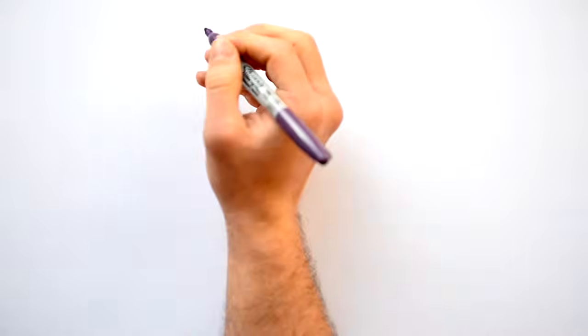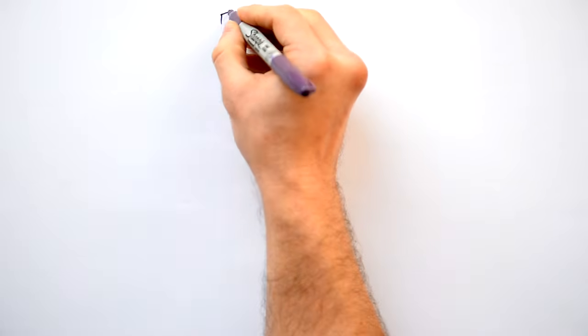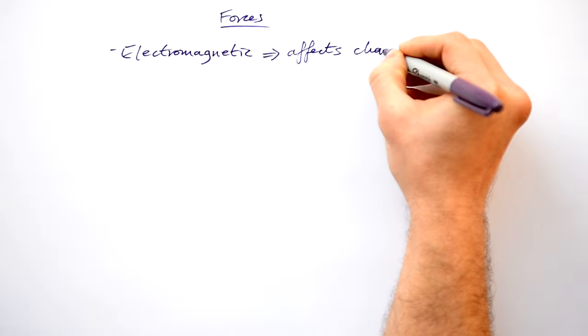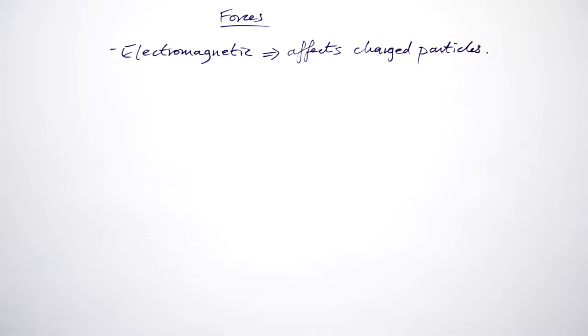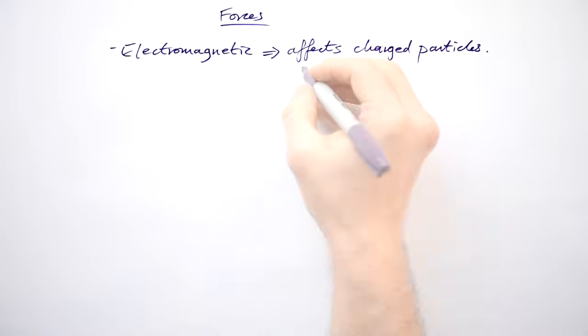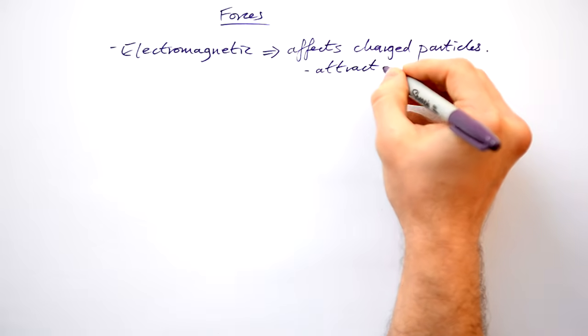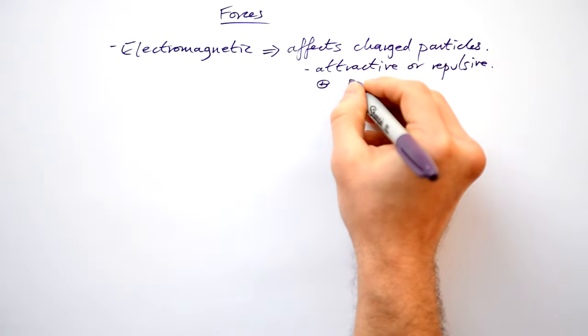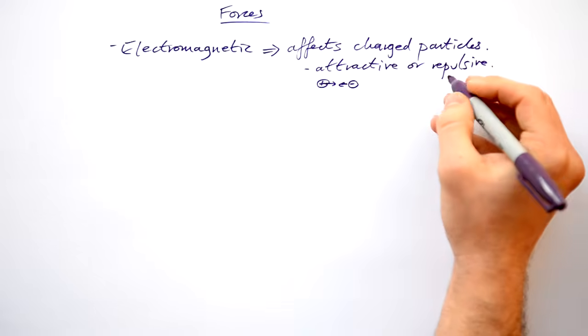Now let's talk about the different forces that we have in the universe. We have electromagnetic forces. What does that affect? Any charged particles. No matter what they are, if they have charge, positive or negative, they're going to be affected by electric fields and magnetic fields. Now this can be attractive or repulsive. You know that if you've got positive and negative, they'll be attracted towards each other.